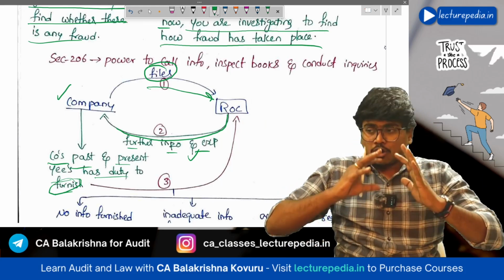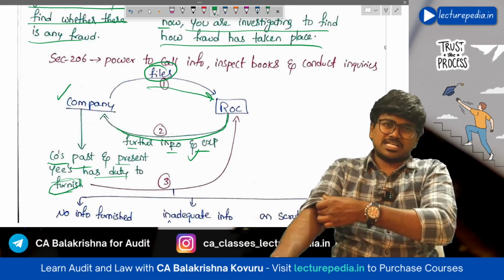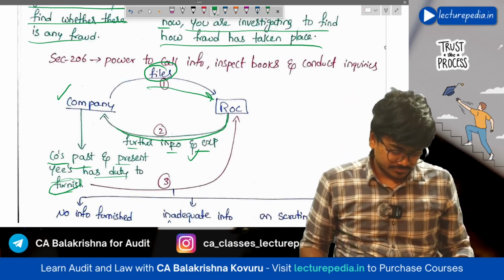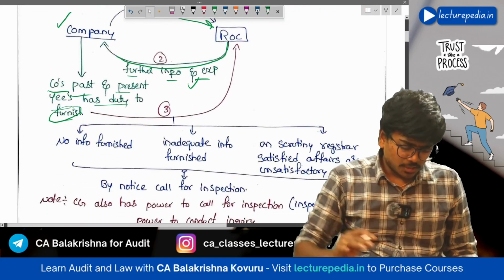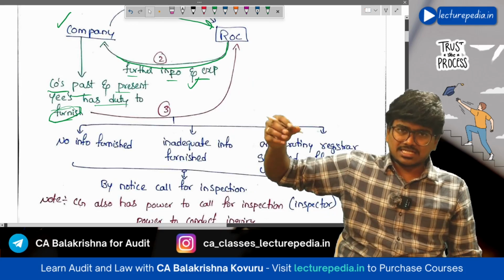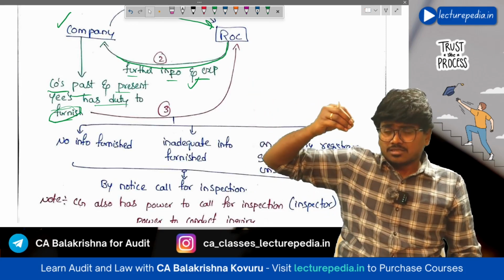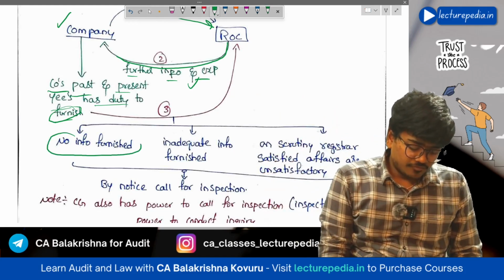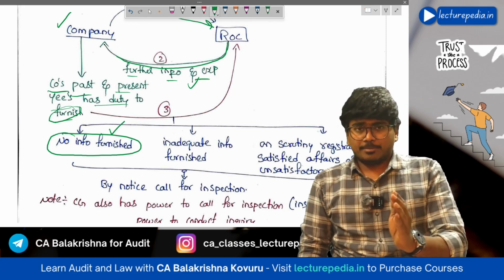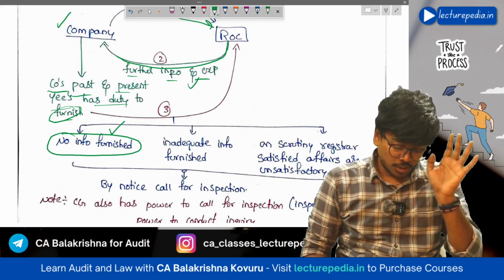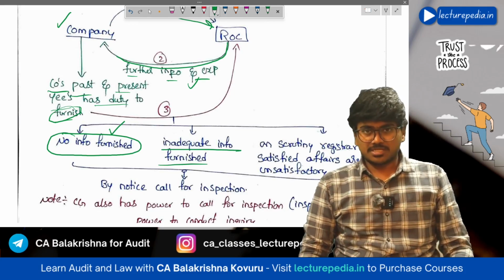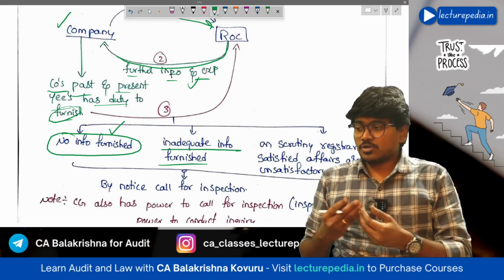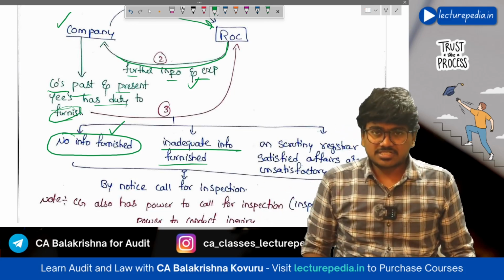Once all such further information and explanation has been given to the ROC, the ROC will inspect. Now, the ROC has asked for the information, but suppose no information is furnished by the company, or inadequate information is furnished. The ROC has asked for further information or explanation, but the company has given only half of the information that was asked by the ROC.